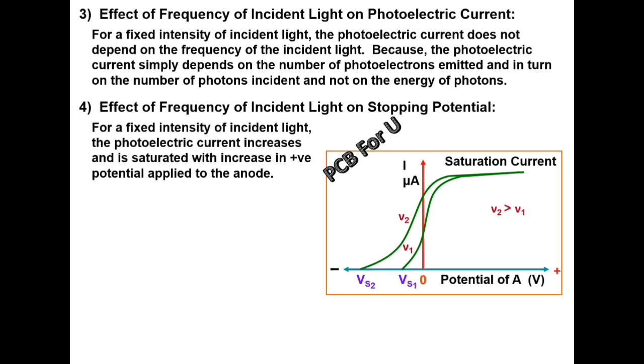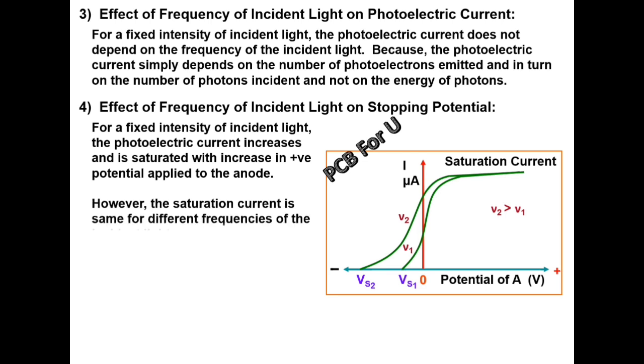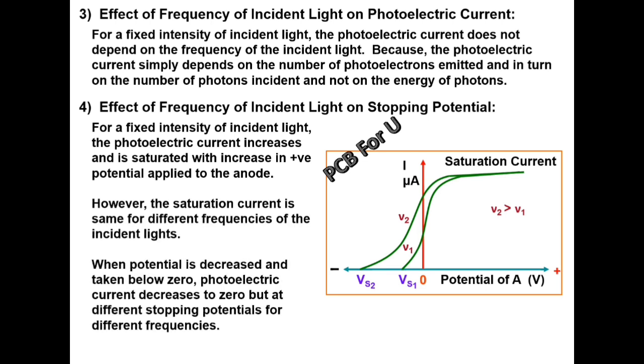Hence, for a fixed intensity of incident light, the photoelectric current increases and is saturated with increase in positive potential, that is, positive potential applied to the anode. However, the saturation current is the same for different frequencies of the incident lights. When potential is decreased and taken below zero, photoelectric current decreases to zero, but at different stopping potentials for different frequencies. Higher the frequency, higher the stopping potential. That is, Vs is directly proportional to frequency. Stopping potential is directly proportional to frequency of incident light.